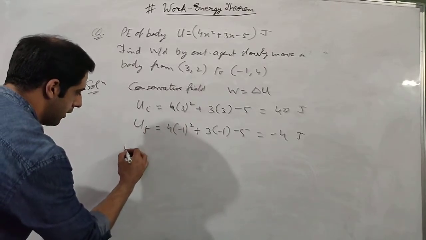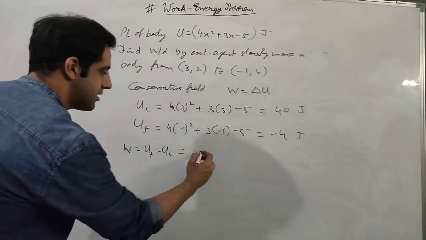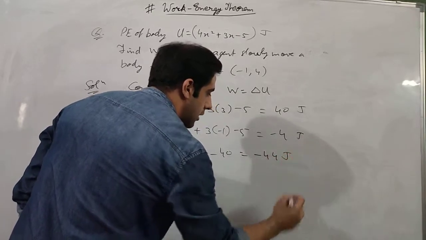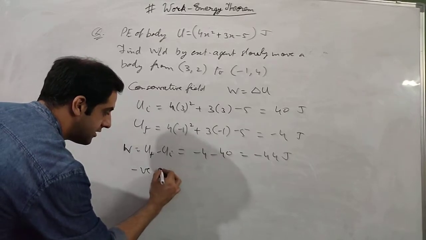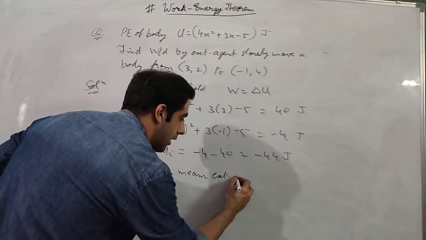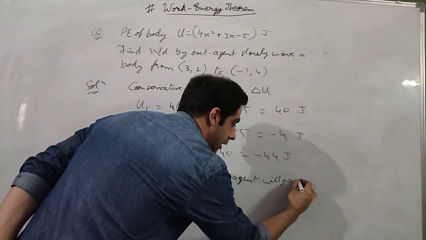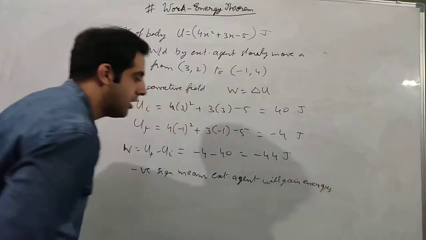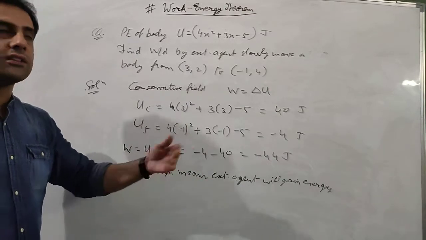So we will use the same formula. So minus 4 minus 40, so it is equal to -44 joules. And what is the negative sign? What does it mean? Negative sign means that the external agent will gain energy. So it is a very unique example in which the work is done by the external agent, but still he is the one who is gaining energy instead of the system.